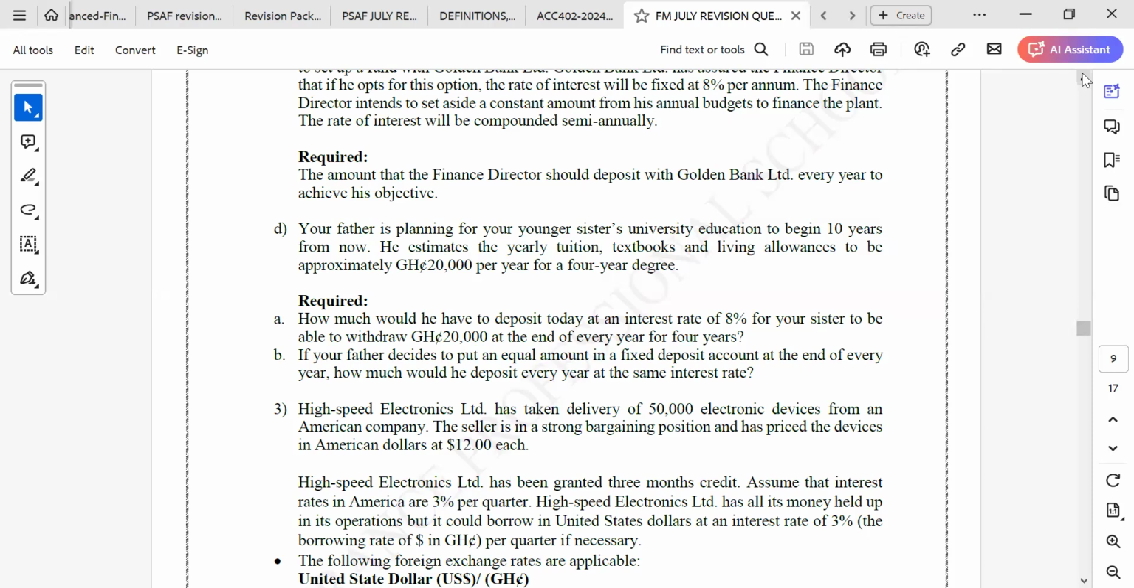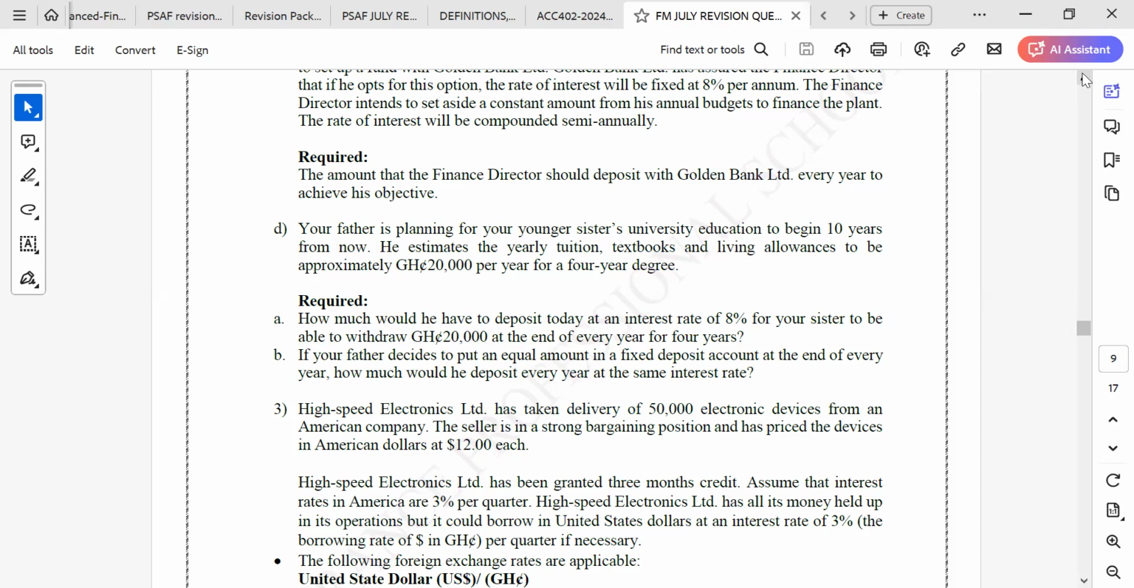Your father is planning for your younger sister's university education to begin 10 years from now. He estimated the yearly tuition, textbook, and living allowance to be approximately 20,000 per year for a 4-year degree. The question now is, how are we going to deposit this amount? Are we going to be depositing this amount at the end of every year, or will it be at the beginning of every year, depending on the education?